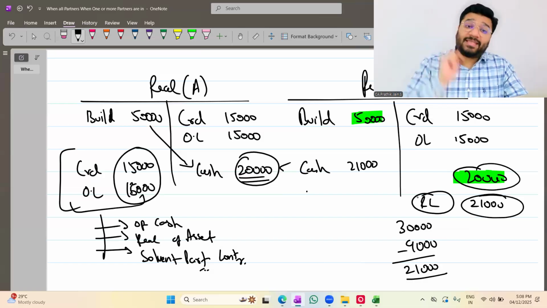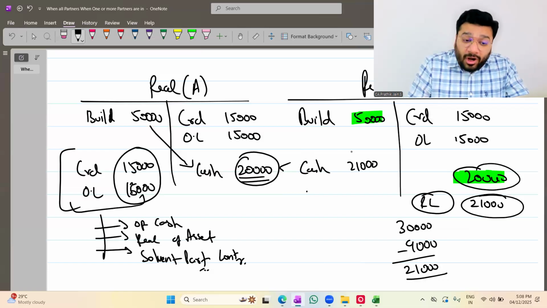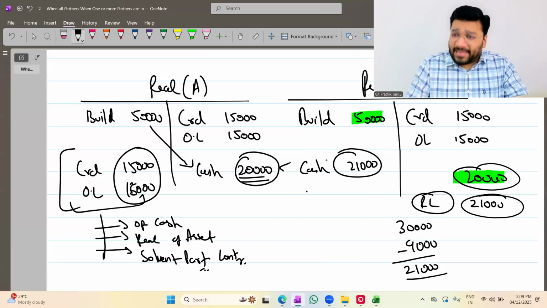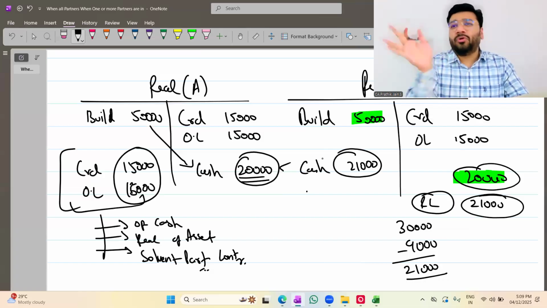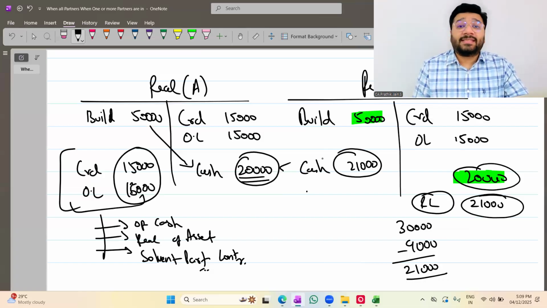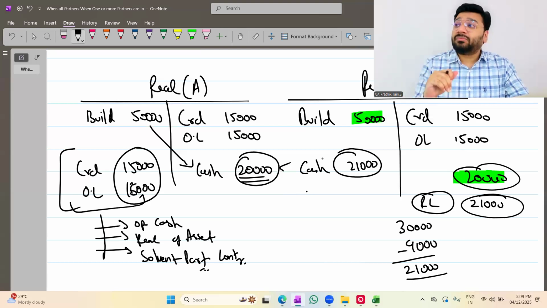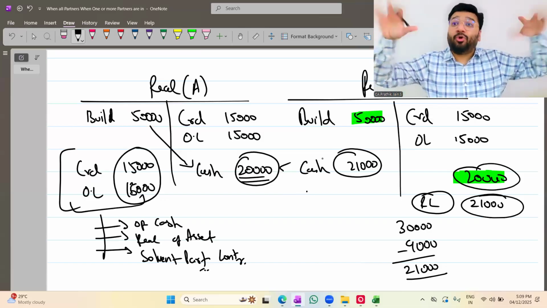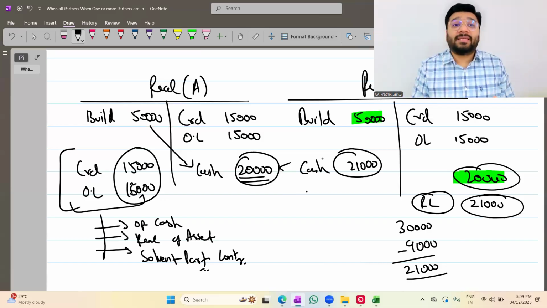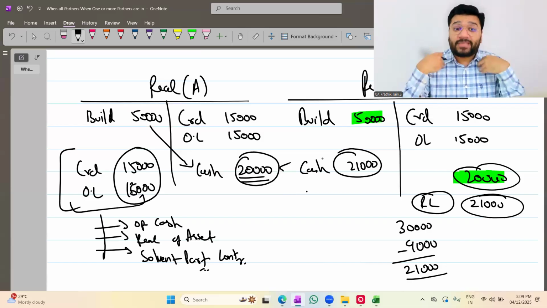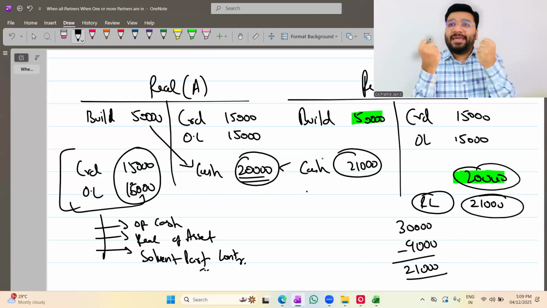What is your actual realization loss? 30,000 is actual loss. You have not paid the creditor. Do you consider that as a gain? Gain means you should be happy about it. Gain is when the opposite person says that, okay, don't pay the money. For example, creditor says that, I'll give a cash discount. Don't pay me 1,000 rupees. Out of his happiness, he's telling that, don't pay the money. So that 1,000 rupees is discount allowed by him, which is discount received for you. So you can say it is my gain.